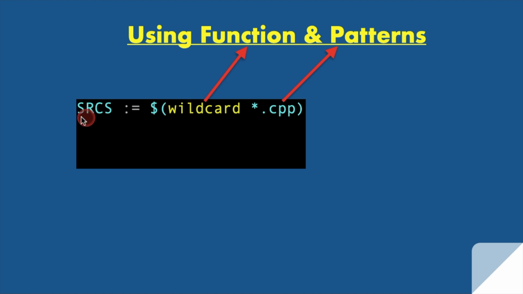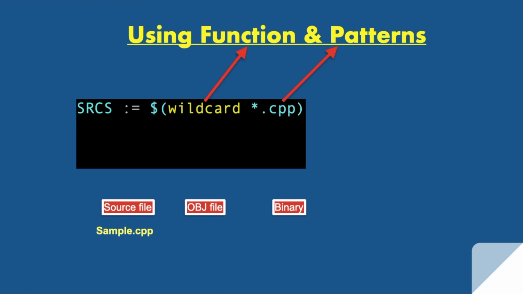Now this is the way to capture all the source files. Do you not think about how to get object file names and binary names? Let me show you. Suppose our source file name is sample.cpp. What is your expectation for the object file name? Definitely it might be sample.o, and the binary name you might prefer is sample. That means the name of the file should be our binary name, and the name of the file with .o should be our object file name, right? Likewise, if you take another example, sample1.cpp, the object file might be sample1.o and the binary might be sample1, right?